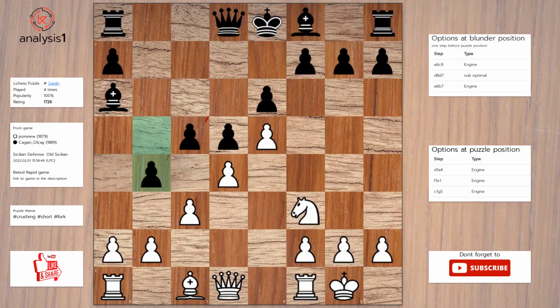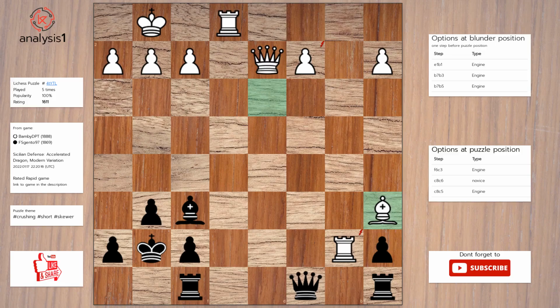Let's continue. Puzzle position vulnerabilities are: pawn takes pawn. Pawn takes pawn. Here are the checks. Queen to a4, check. Here is the solution to the puzzle. Queen to a4, check. Queen to d7. Queen takes bishop.